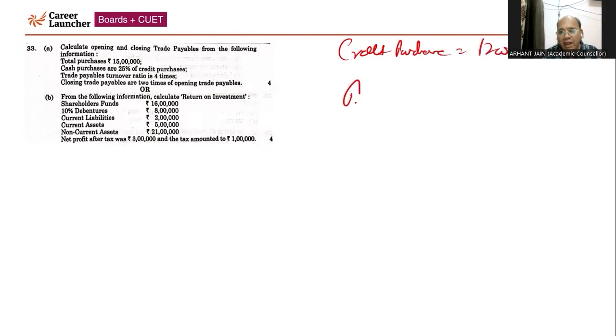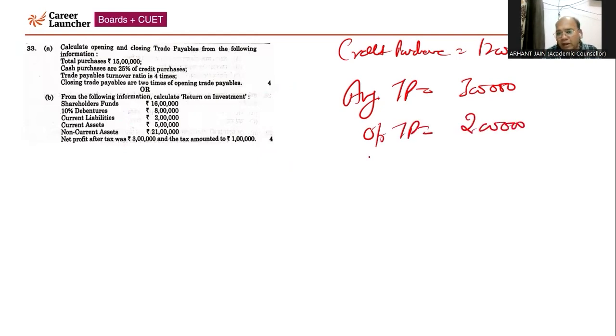Then we will calculate average trade payable. Average trade payable will come 3 lakh. Then you will calculate, since the closing trade payable is 2 times the opening trade payable, accordingly opening trade payable will come 2 lakh and closing trade payable will come 4 lakh, right?